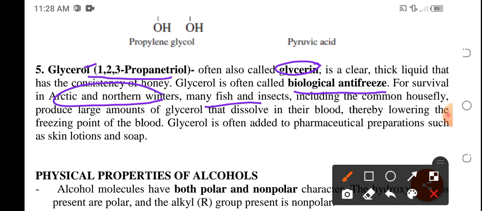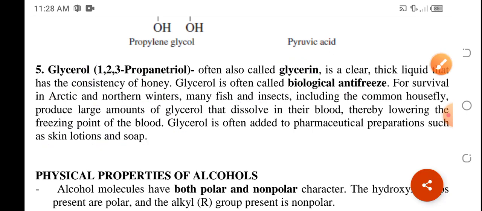Okay, so this glycerol has been dissolved in their body para ma-lower yung freezing point ng kanilang mga blood. Okay, glycerol is also used in the pharmaceutical industries for the preparation of skin lotions and soap.